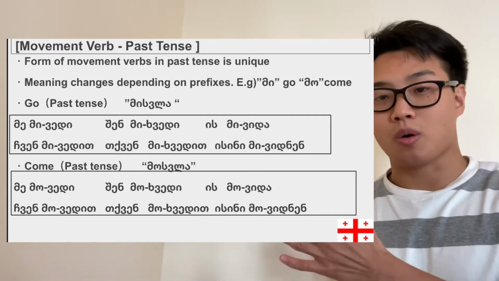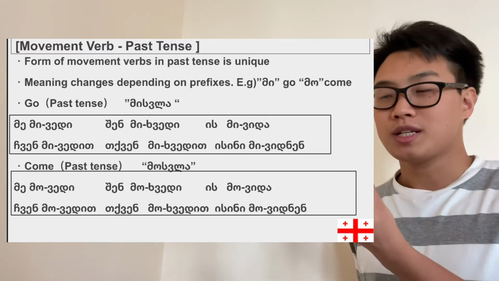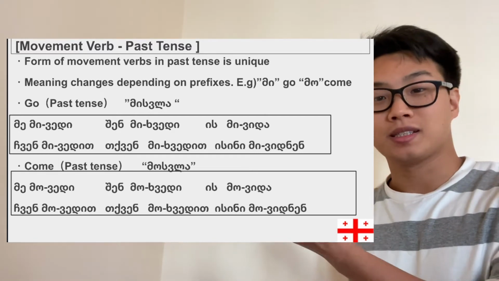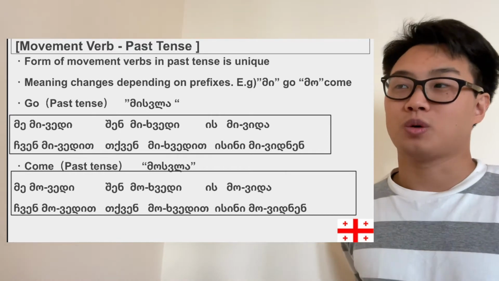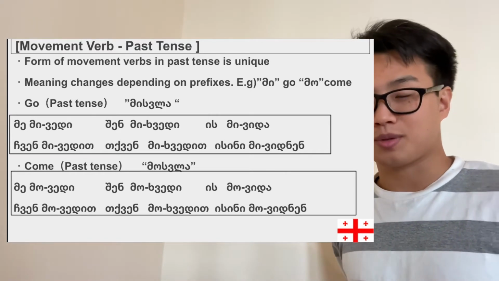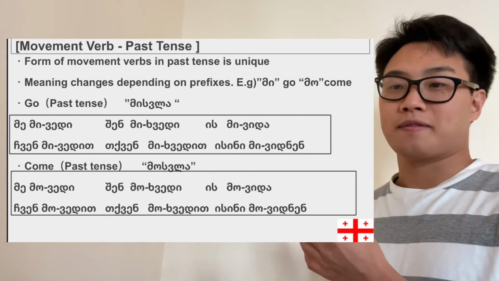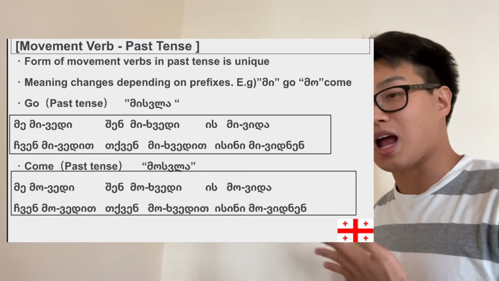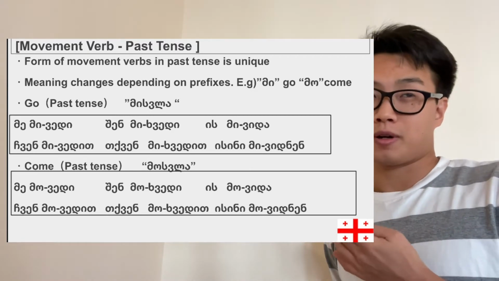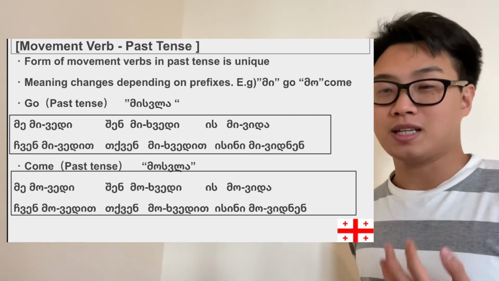Mi, meaning to go, right? And if we replace this prefix with other prefixes such as mo or a or cha, gada, etc., we can actually have different movement verbs. For example, me mivedi, I went, but if we use the prefix mo, me movedi, it means I came.